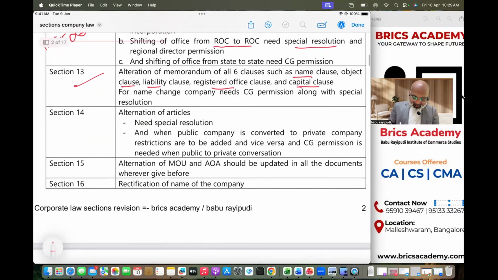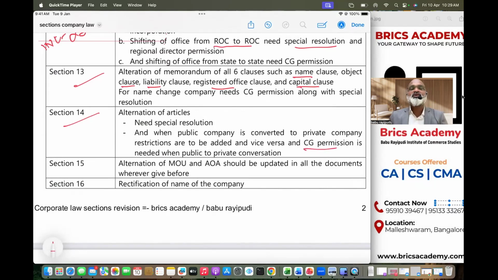Let's see now what is Section 14. Section 14 talks about alteration of articles. As I told you in my earlier class, articles talk about rules and regulation. It is about internal management of the company. So when you want to change articles, you will have to pass special resolution. And there are some situations where you may have to take central government permission when you alter articles.